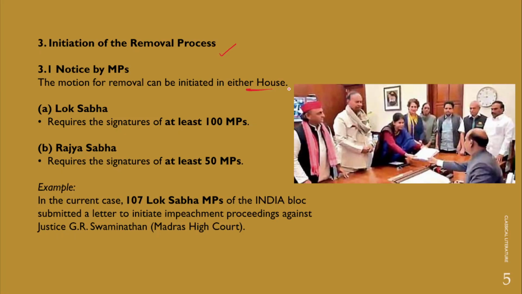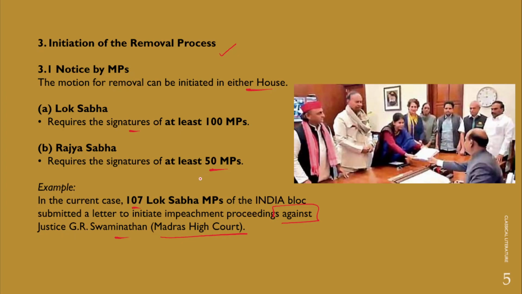However, for that to happen, Lok Sabha requires the signatures of at least 100 MPs, and Rajya Sabha requires the signatures of at least 50 MPs. For example, in the current case, to remove Justice Swaminathan, 107 Lok Sabha MPs of the India bloc submitted a letter to initiate impeachment proceedings against G.R. Swaminathan, who is a judge of the Madras High Court.